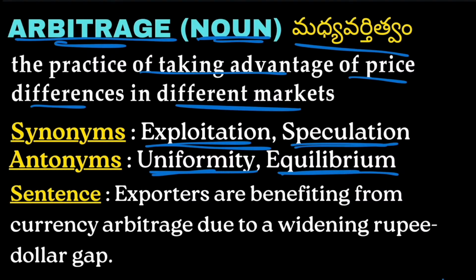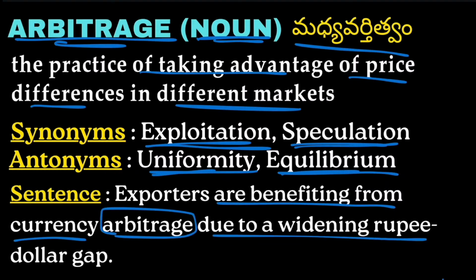Next example we have: exporters are benefiting from currency arbitrage due to the widening rupee-dollar gap. So just due to the widening of the rupee and dollar gap, exporters are benefiting from the currency, taking advantage.